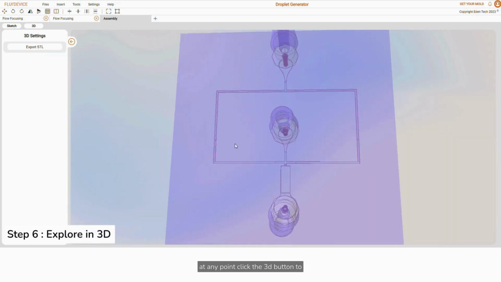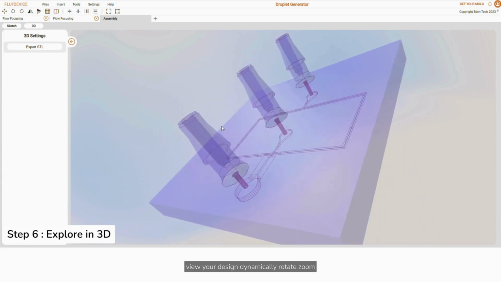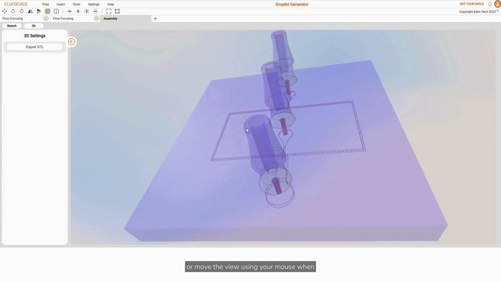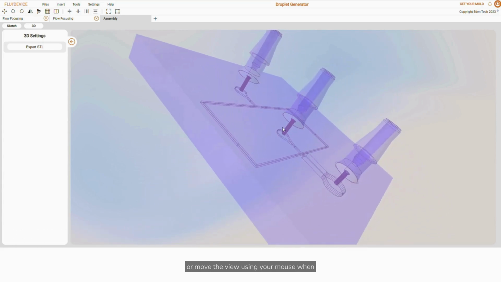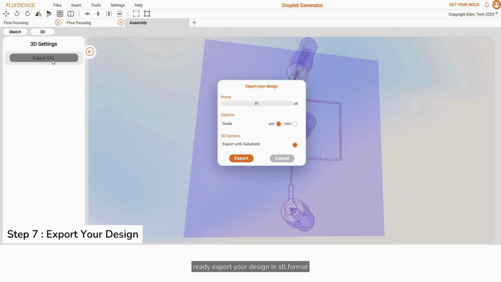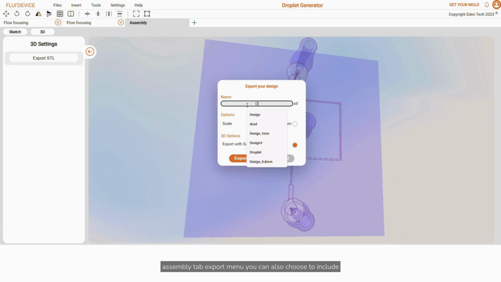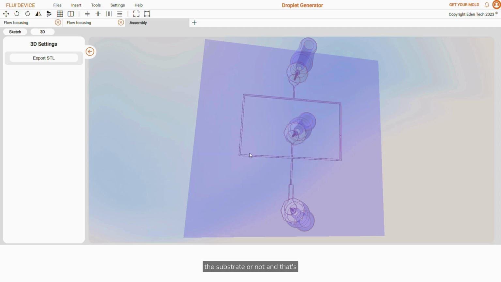At any point, click the 3D button to view your design dynamically. Rotate, zoom, or move the view using your mouse. When ready, export your design in STL format, compatible with most printer software. In the Assembly tab Export menu, you can also choose to include the substrate or not.